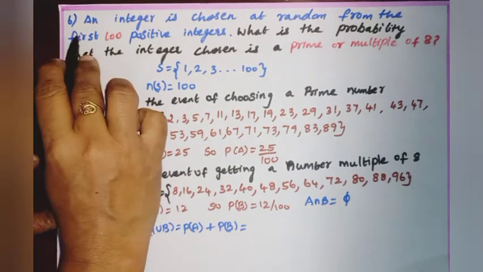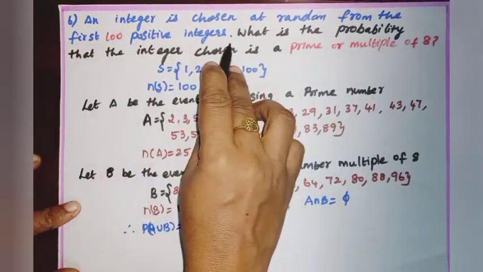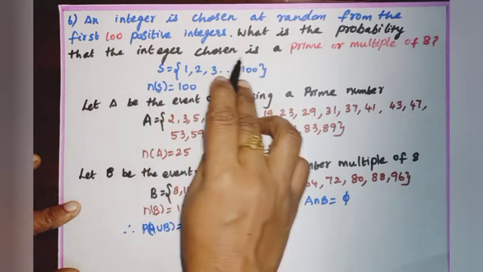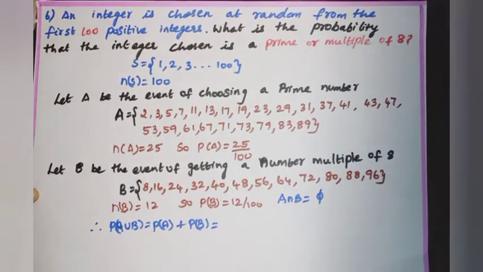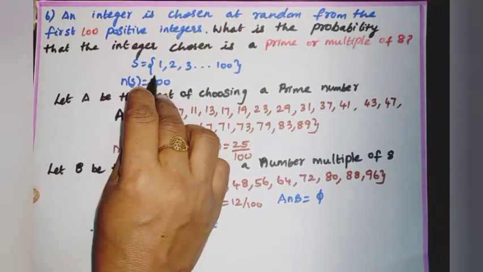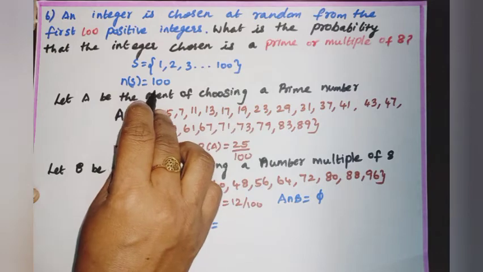Sum number 6. An integer is chosen at random from the first 100 positive integers. What is the probability that the integer chosen is a prime or a multiple of 8? S is equal to 1, 2, 3 dot dot up to 100. N of S is equal to 100.